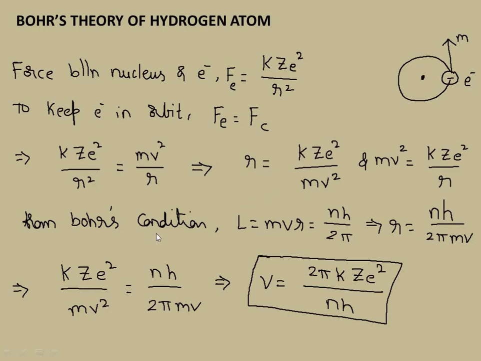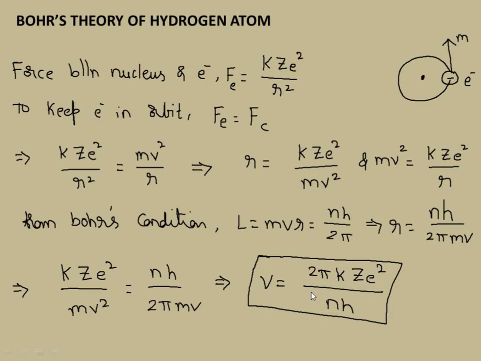According to Bohr's condition, we know that L equal to mvr, which is nh by 2 pi. Hence I can write R equal to nh by 2 pi mv. This is also an expression for radius, from Bohr's quantization condition, while the other is from the force equation. Now if I equate them, I am eliminating R. Thus I will be left with velocity v equal to 2 pi k Ze square by nh. Are you getting the point here?